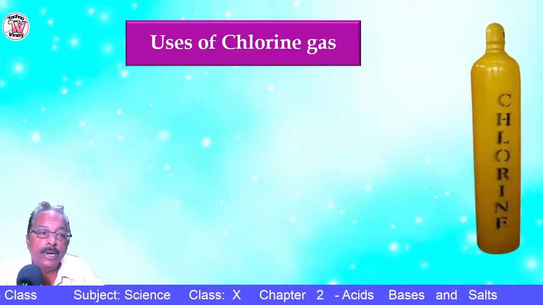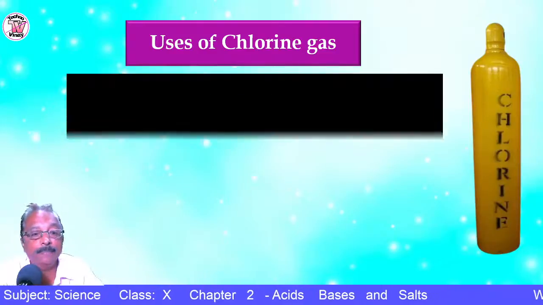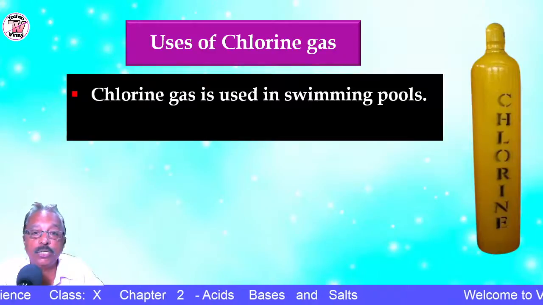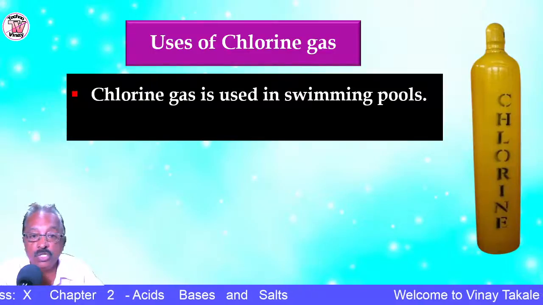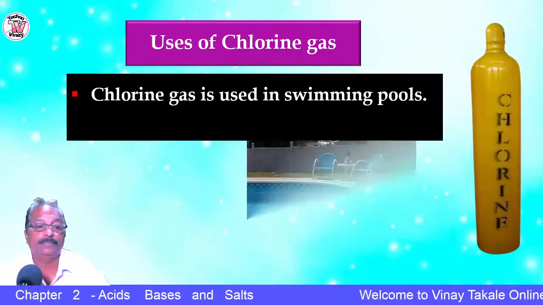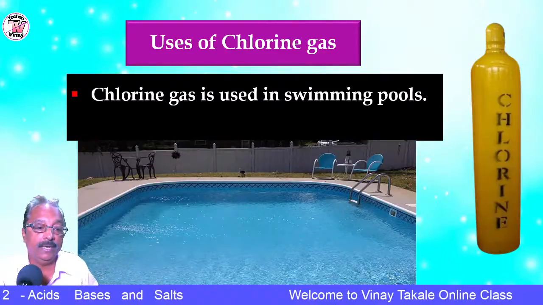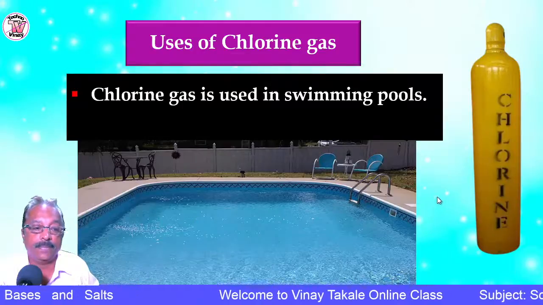So this chlorine gas is stored in a cylinder, just like hydrogen gas. Chlorine gas is used in swimming pools as a disinfectant to destroy the germs, that is bacteria and all. Here is the picture of a swimming pool. Normally they make use of chlorine gas here.